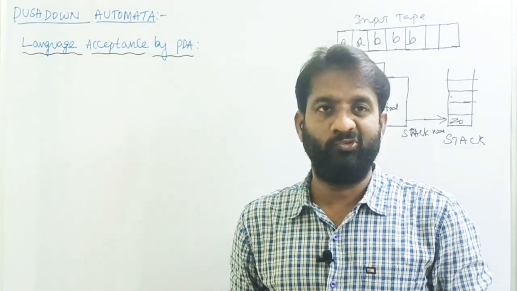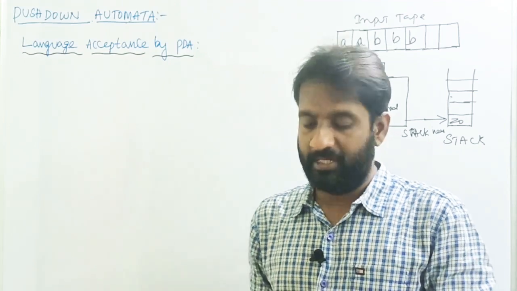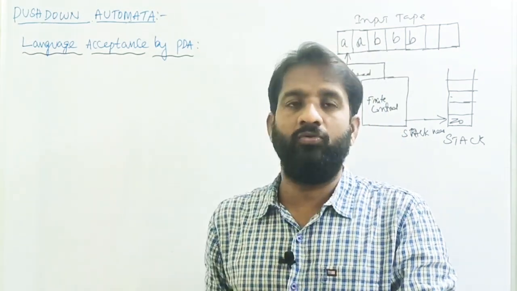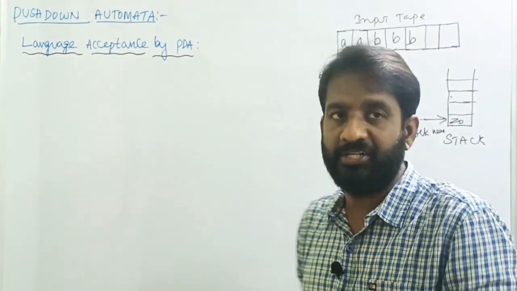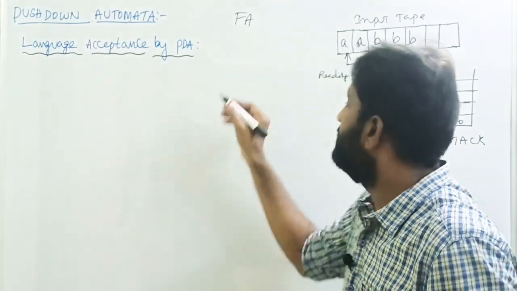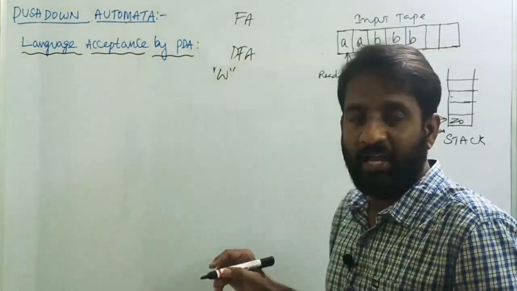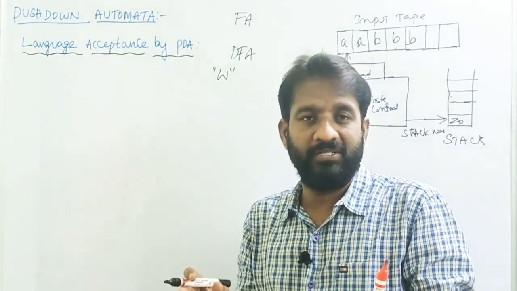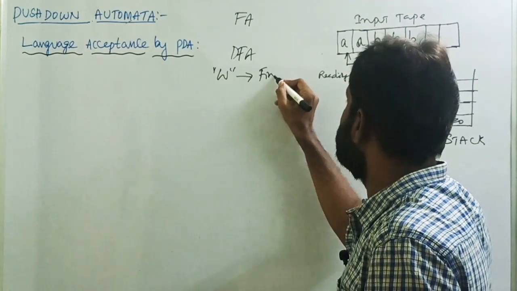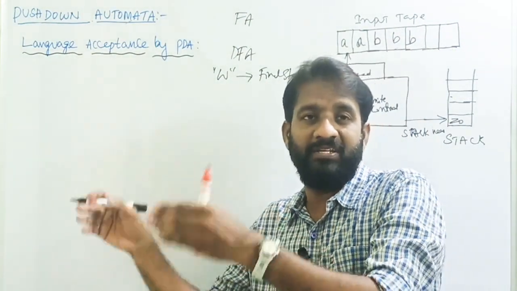Welcome back. Today's topic is the language acceptance by pushdown automata. Before explaining how the language is accepted by the pushdown automata, let's discuss how the language is accepted by the finite automata. A DFA accepts any string W after reading all input symbols in the string W. If the DFA enters a final state, then we can say the string is accepted by the DFA or NFA.